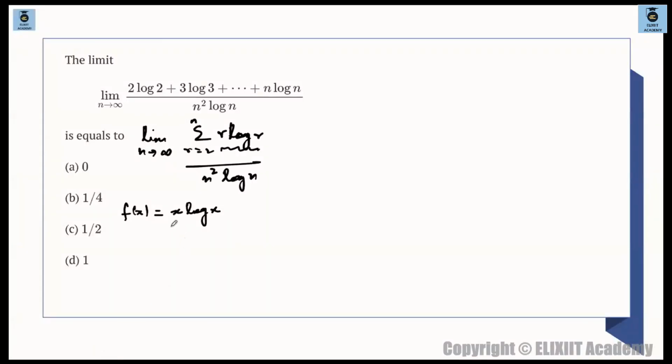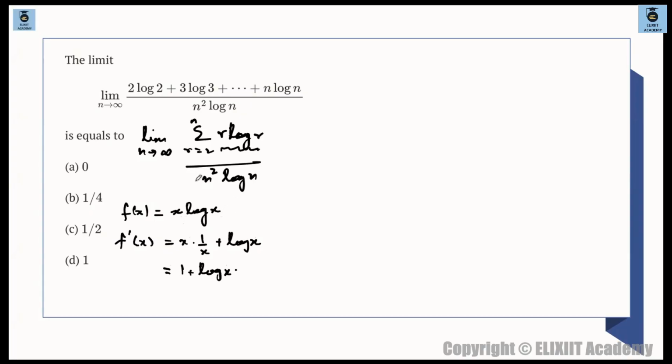So what we need to do is we need to check the behavior over here. We need to check the behavior, ठीक है, behavior of this function. तो f(x) is x log x. f dash of x करोगे क्या आएगा? x into log x, which is 1 by x, और फिर log x times of x का differentiation 1. तो ये क्या आ जाएगा? 1 plus log x. Now log x over here is, as x is positive, x positive है यहाँ पे, क्योंकि log x का डोमेन क्या है? पॉजिटिव है.